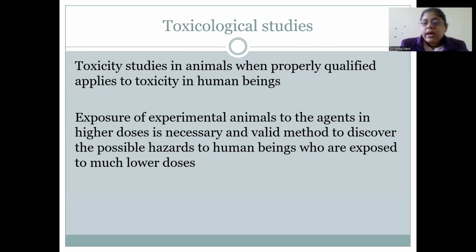The toxicity studies in animals, when properly qualified, apply to toxicity in human beings. That is, when we give higher doses of the drug in the animals and it is found to be toxic, it is considered hazardous to be used in humans who are exposed to low doses of the same drug. This exposure of the experimental animals to the agents in high doses is a necessary and valid method to discover the possible hazards to human beings who are exposed to much lower doses.